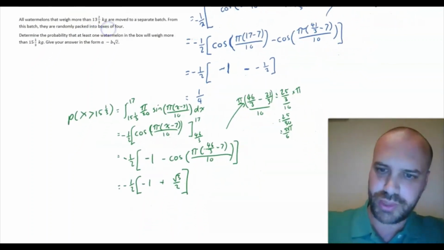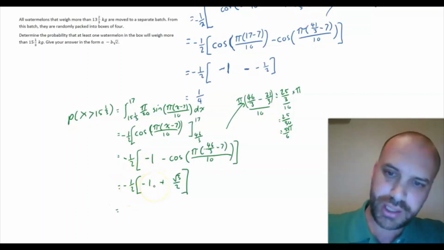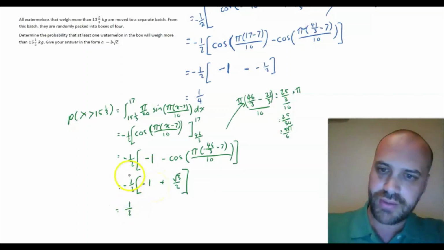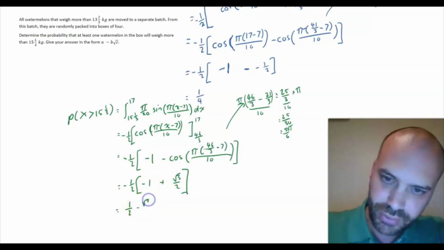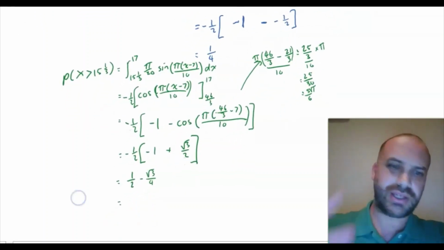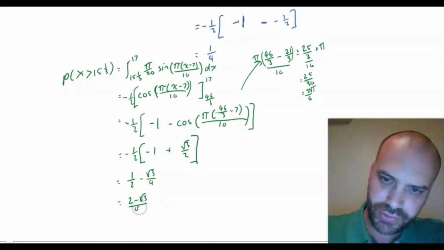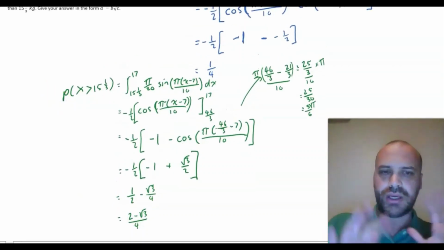So, what do we end up with here? Well, negative 1/2 times negative 1 is positive 1/2, and negative 1/2 times root 3 on 2 is equal to negative root 3 on 4. I'm just going to put that as a single fraction, which is 2 minus root 3 all over 4. Okay, what do I have?